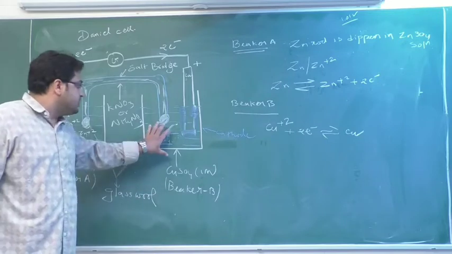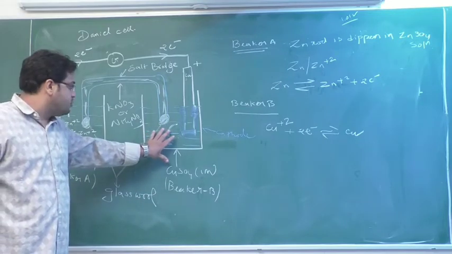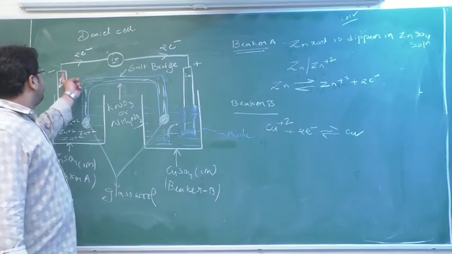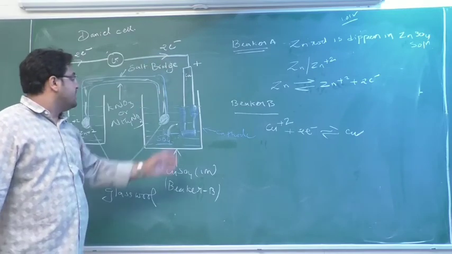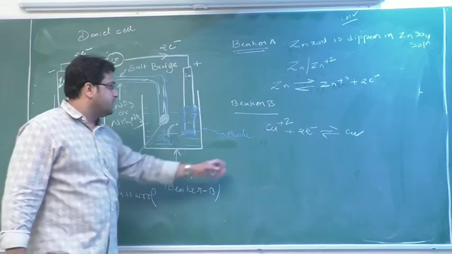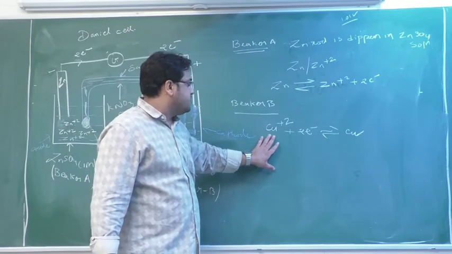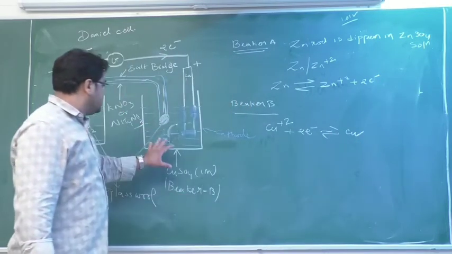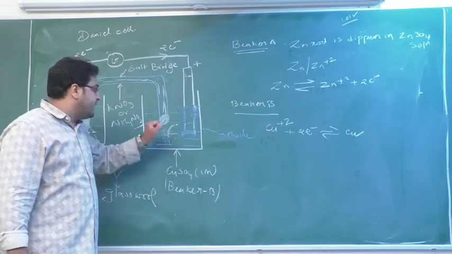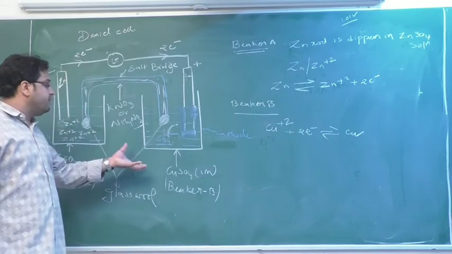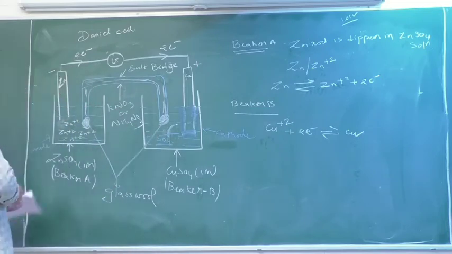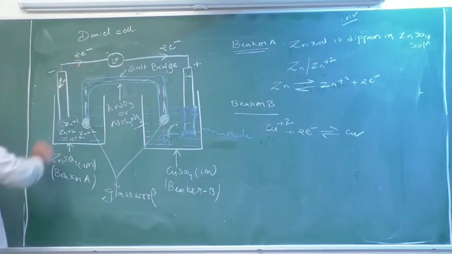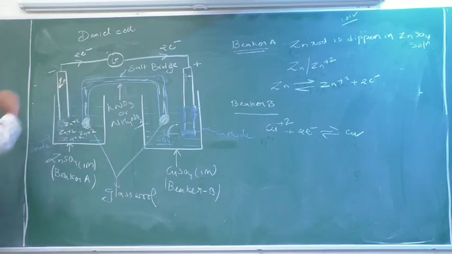Because there were Cu plus 2 and SO4 2 minus, but due to the conduction of electrons from anode to cathode, the 2 electrons come into the solution and Cu plus 2 gains them and converts into Cu. So slowly Cu plus 2 will get used up, and what will be more? SO4 2 minus. Similarly here, to release 2 electrons, Zn will keep releasing Zn plus 2, Zn plus 2. So here the positive ion will increase.